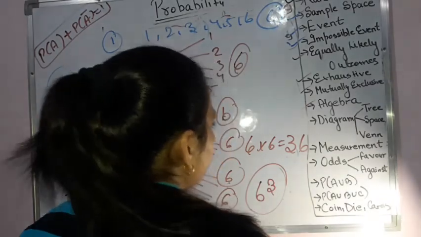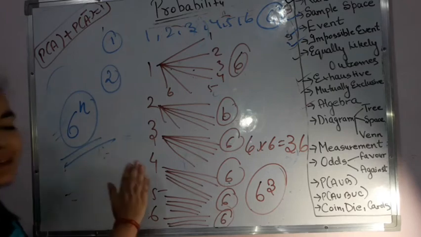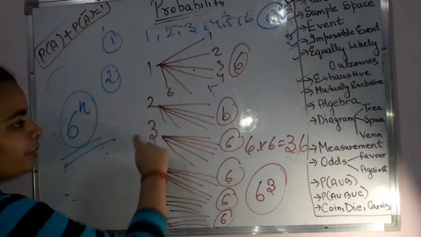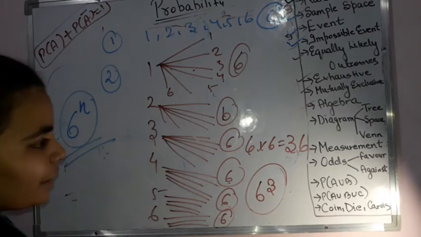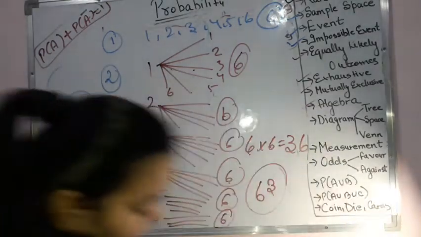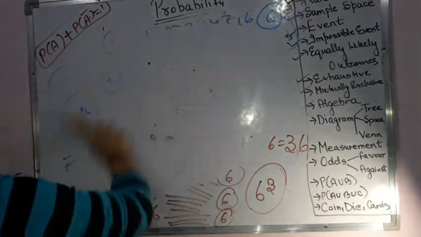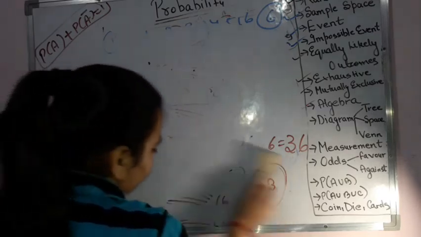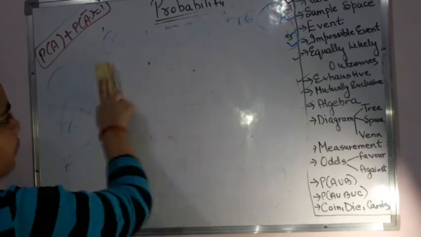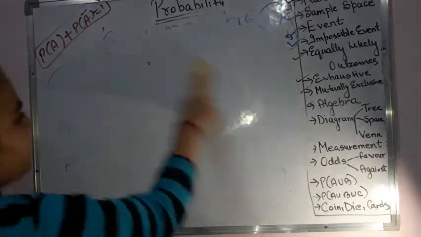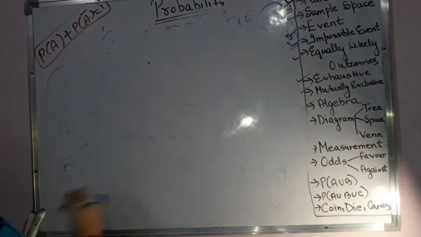So this diagram that you have, if you represent it like this, is nothing but the tree diagram. Like a tree, you are showing branches over here. Therefore, it is a tree diagram. Then there is the sample space diagram, which is nothing but simply writing it down. I will show it to you. Leave it. Let us just see what is there, and then we'll move to the Venn diagrams. I won't be explaining the Venn diagrams because we have already done them, right? The space diagram is like this.